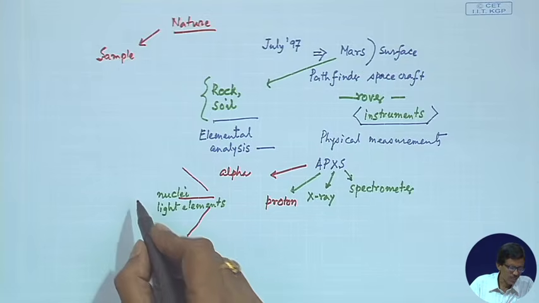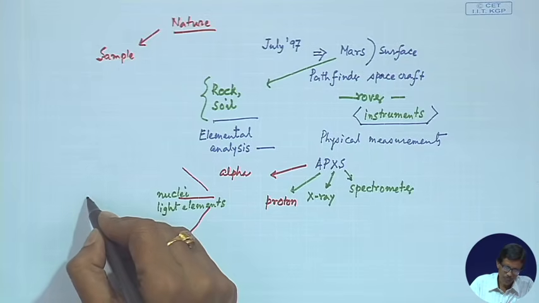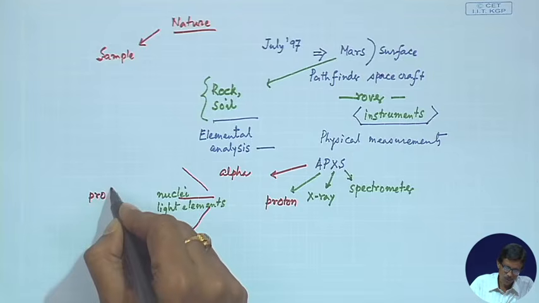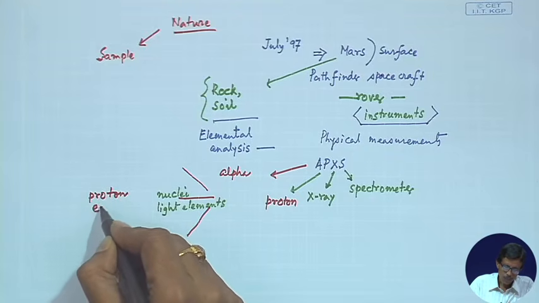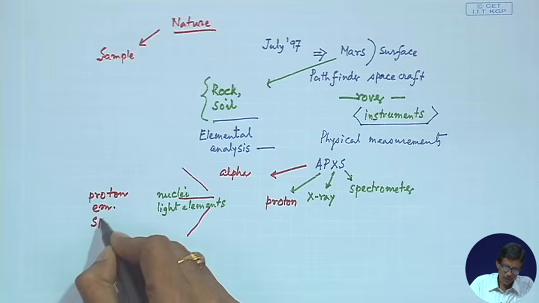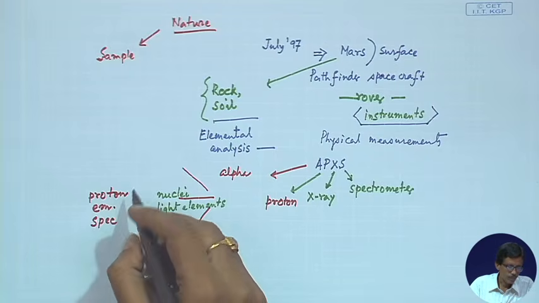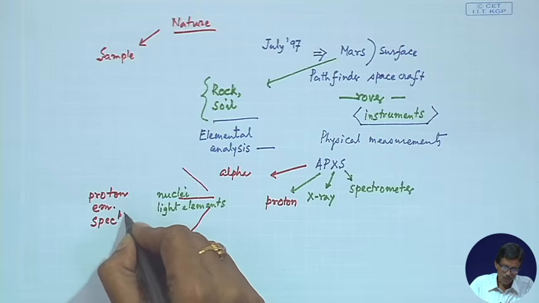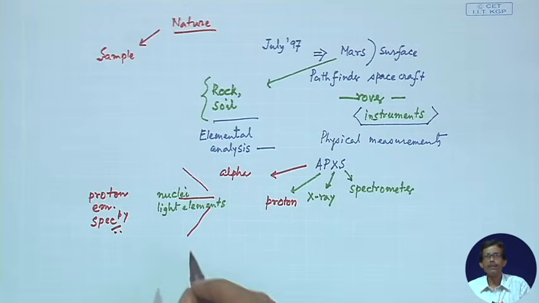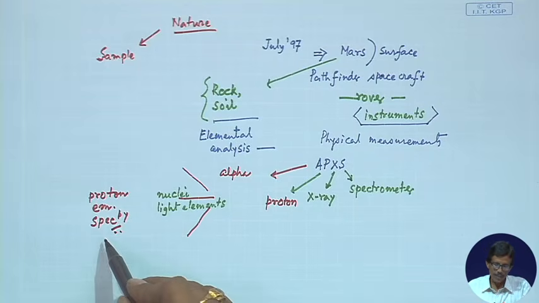So, this causes the proton emission, and basically we get something which is known as proton emission spectroscopy.